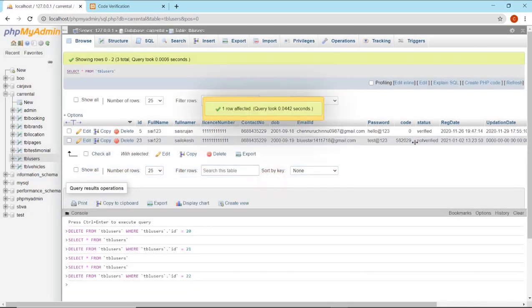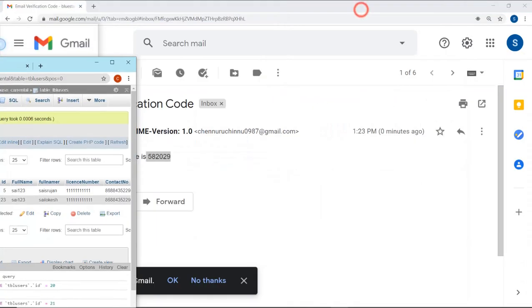This is the entry I have just inserted. See here, we can see that it is not verified, and we can see the same code.